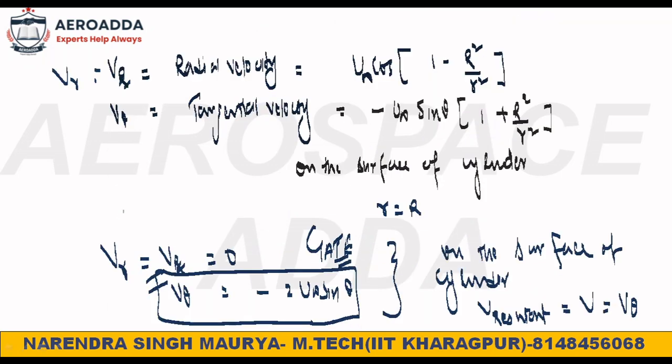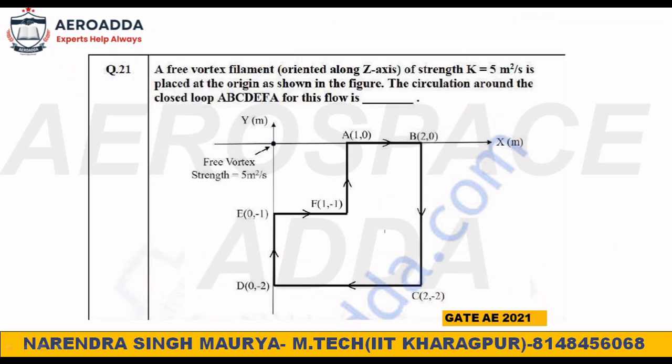Now coming to the next question. This is again a question asked in GATE 2021. If you see this question, a free vortex filament is oriented along the z axis. See, this is the x axis and this is the y axis, so where is the z? It is just perpendicular to the xy plane. So the free vortex is perpendicular to the xy plane, that means in the z direction. You can imagine that in 3D.